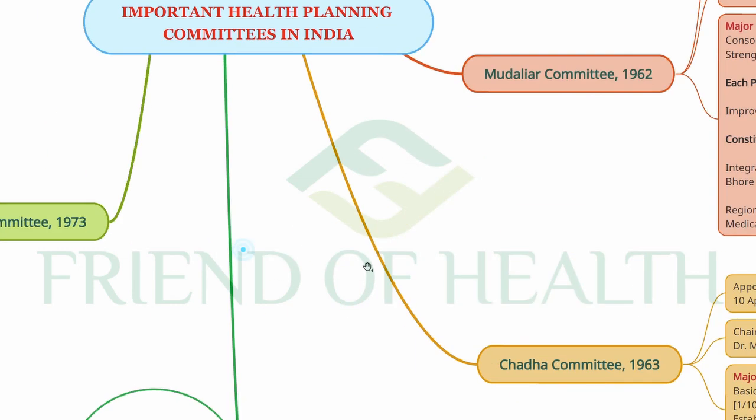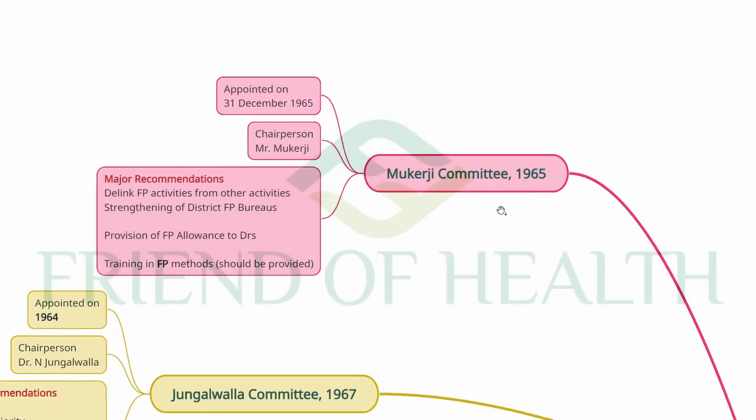Chadha committee 1963. And the other committee is the Mukherjee committee 1965, appointed on 31st December 1965, chairperson Mr. Mukherjee. Major recommendation: separating family planning activities from other activities. So here the focus is mainly on family planning. When other activities are linked with family planning, it is not given equal importance. So separating family planning activities from other activities, strengthening of district family planning bureaus, provision of family planning allowance to doctors, and training in family planning methods should be provided. These are the recommendations by the Mukherjee committee.